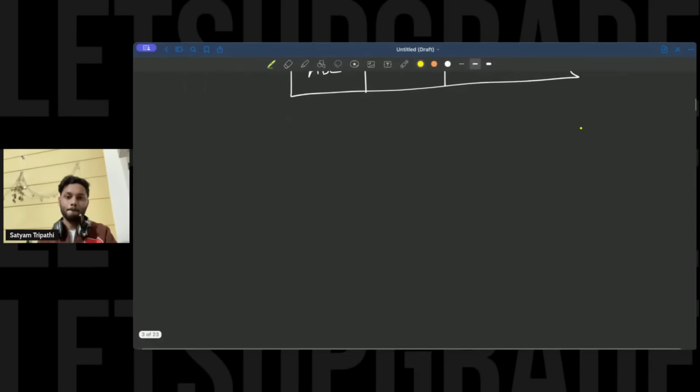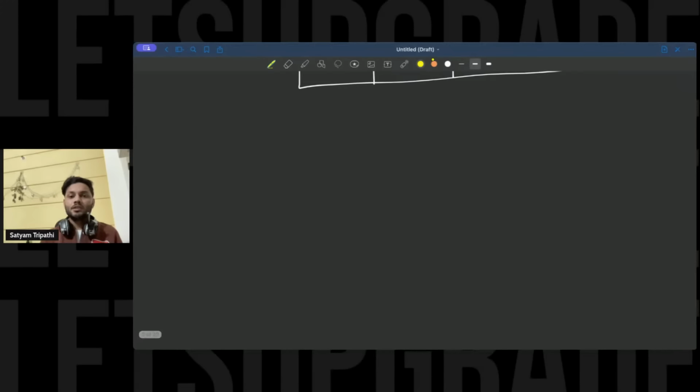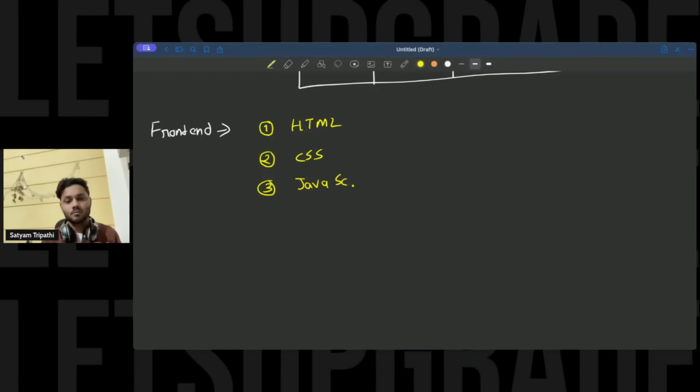Now, after that, let's talk about front end. In front end, we have languages that you can learn. The first is HTML, the second is CSS, and the third is JavaScript. These are the three languages that you can learn. Now let us differentiate between these things. What is HTML? What is CSS? What is JavaScript?